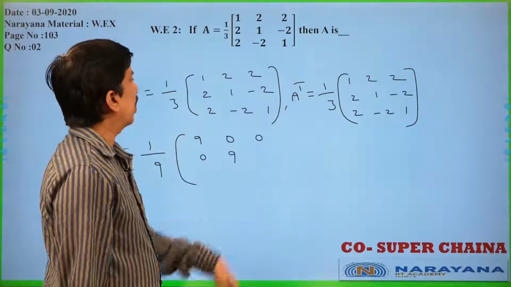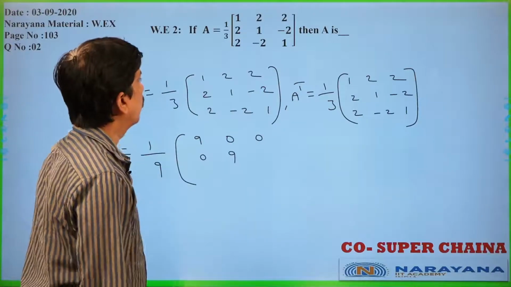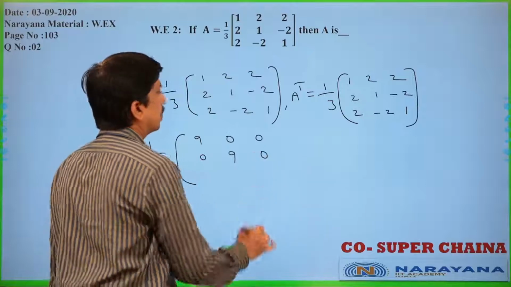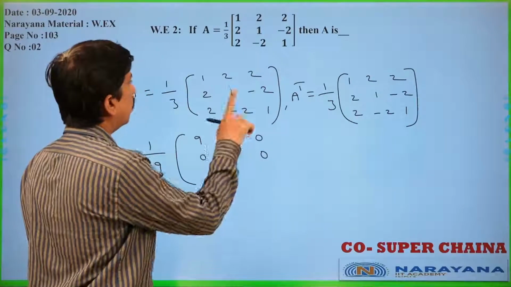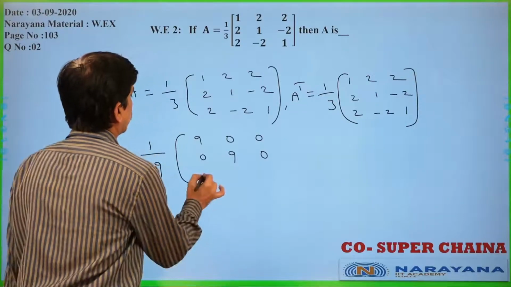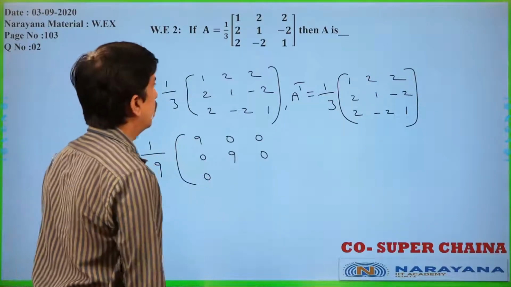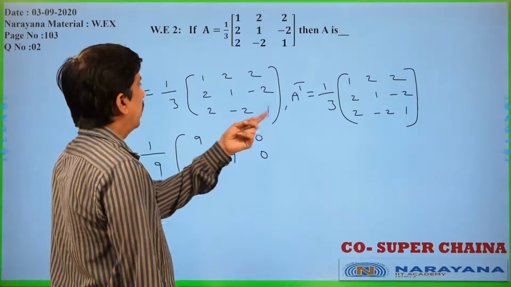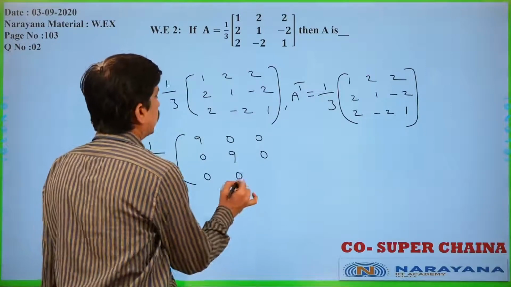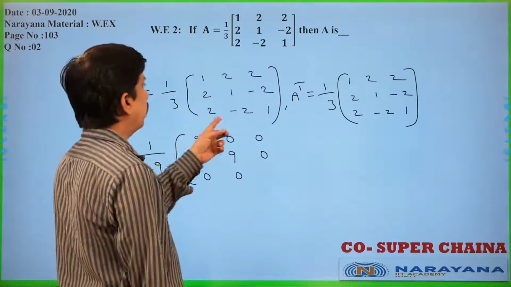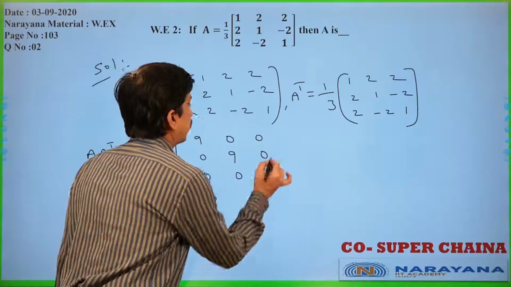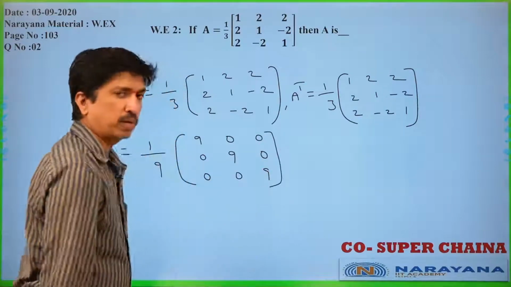Second row, third column, 4 minus 2 minus 2, that will become 0 only. Third row, first column, 2 minus 4 plus 2, that will become 0 only. Third row, second column, 4 minus 2 minus 2, that will become 0 only. Third row, third column, 4 plus 1 into 1, that is 9 only you will get.